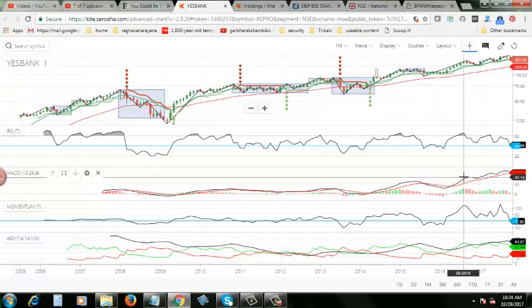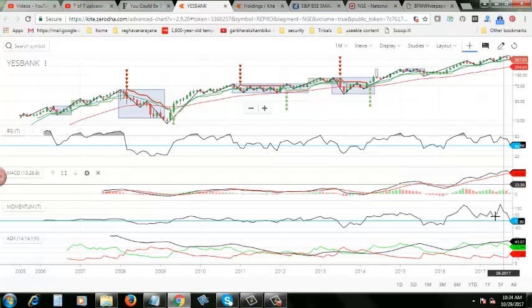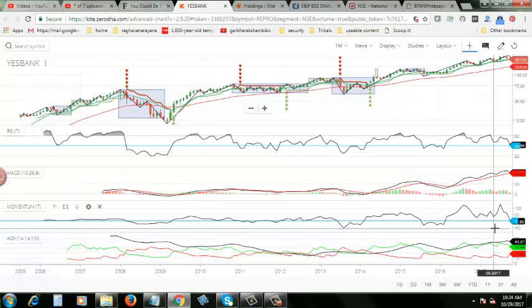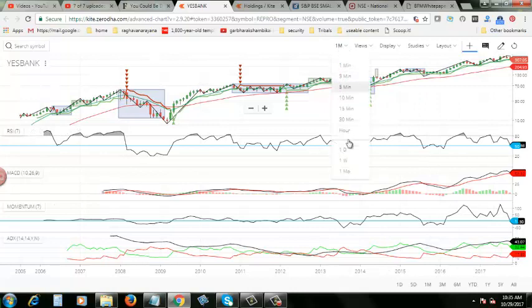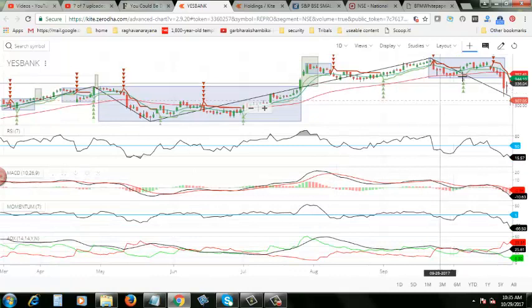The downfall will continue unless the momentum, the RSI and the MACD change, everything except ADX. I am not seeing a positive trend in RSI, MACD or momentum. All three are showing only the downward direction at the moment. Okay, how long will this process continue? Now let's go to the day chart and see.